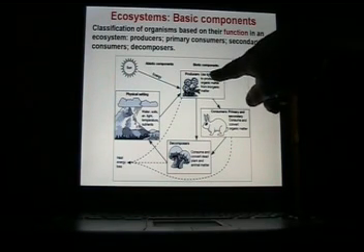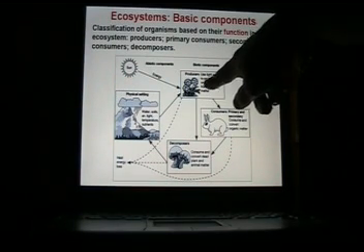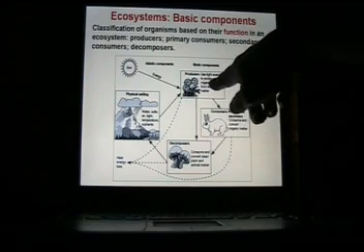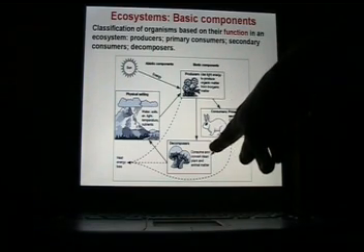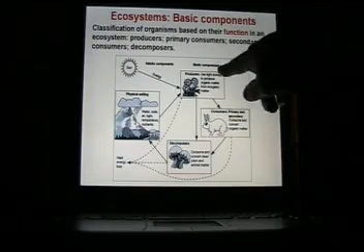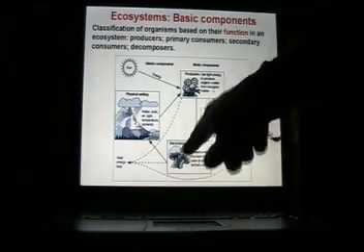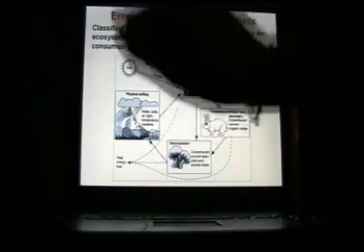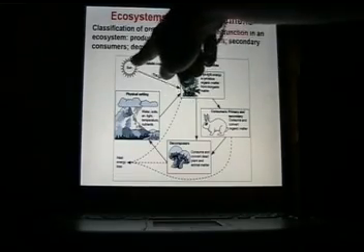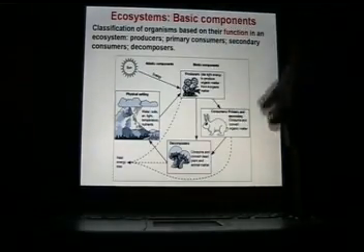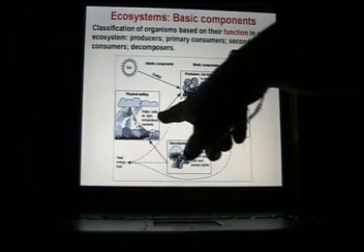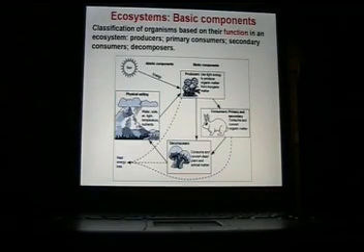So you can go straight from producers to consumers, or you can go straight from producers to decomposers if your plants are rotting and no one's eating them in the interim. Each time you go up, you're losing heat energy. You can't keep all the energy that came from the sun and take it through the whole cycle. Some of it is lost at each stage. Also important in the ecosystem is the physical setting. Things like the water, the soil, air, light, temperature, and nutrients.